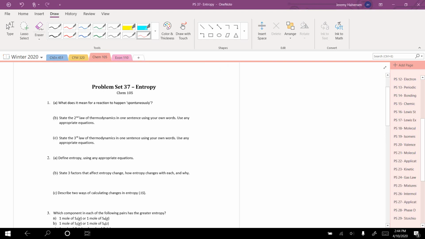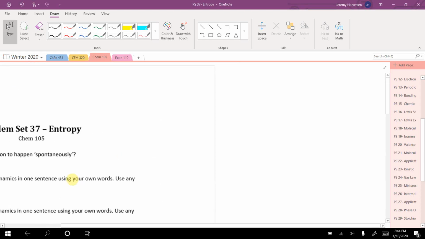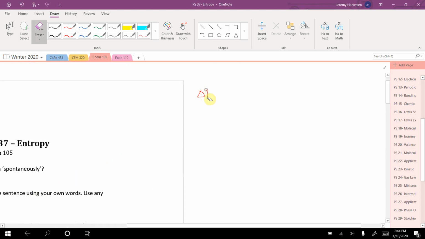This is problem set 37, where we're going to introduce the idea of entropy. So previously we talked about enthalpy, delta H, and enthalpy discusses the heat involved with the process, and so it tells us if something is endothermic or exothermic.